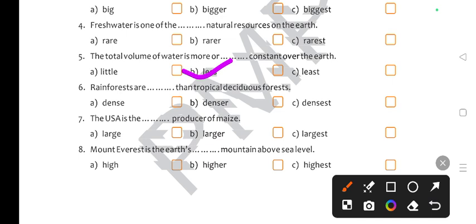Rainforests are denser, because here comparison is given, so denser than tropical deciduous forest. The United States of America, article the is used here, is the largest producer of maize. Mount Everest is the earth's highest mountain above sea level.